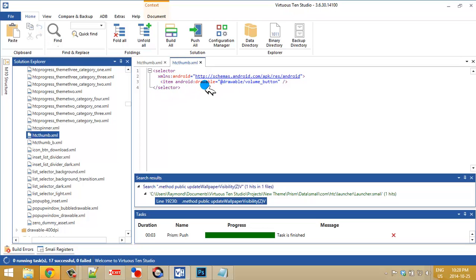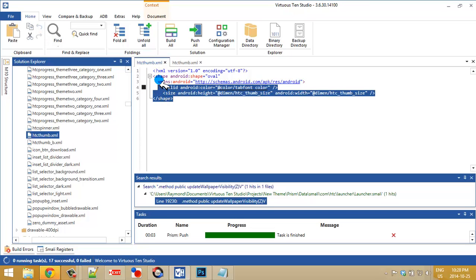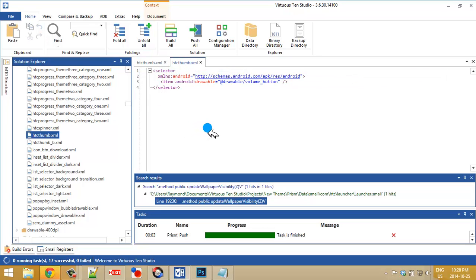So basically you're going to remove all of this here, remove the shape in oval, and you're going to replace it with item android:drawable equals quotation @drawable/volume_button, and then you're going to close it, and that's it. And you're done.